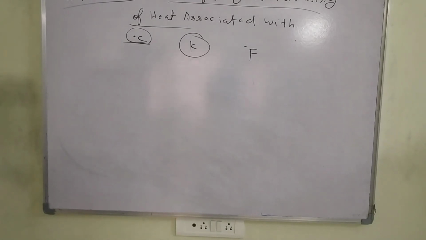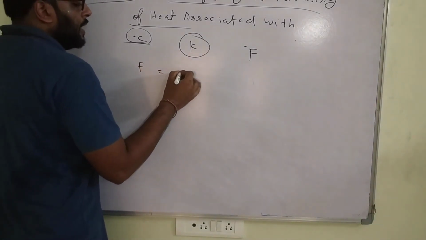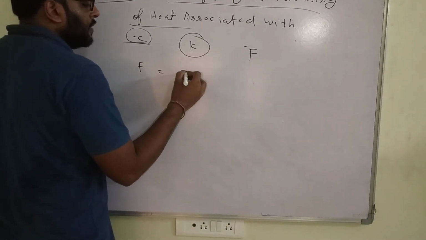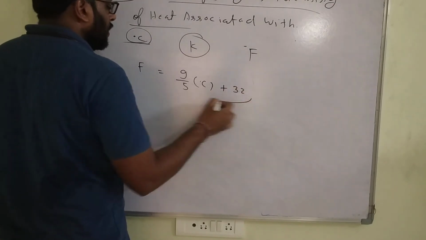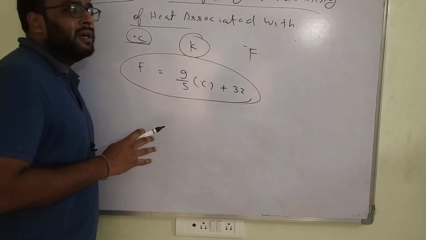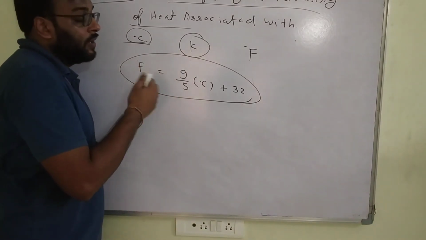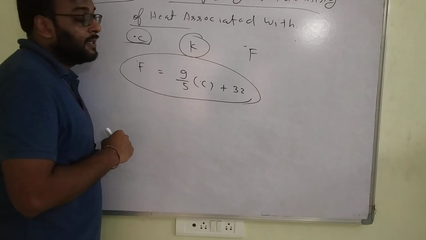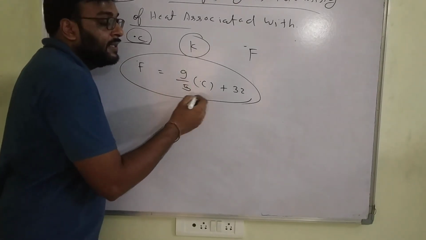Next, what is the conversion of these units? The relation for Fahrenheit is 9/5 of degree Celsius plus 32. Just learn this conversion; how it comes, I will explain further. For the relation between Fahrenheit and degree Celsius: 9/5 degree Celsius plus 32.